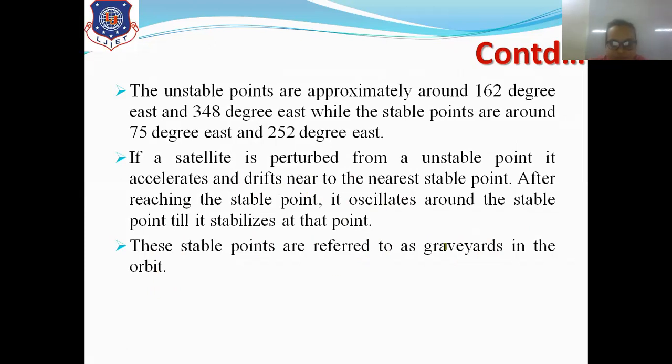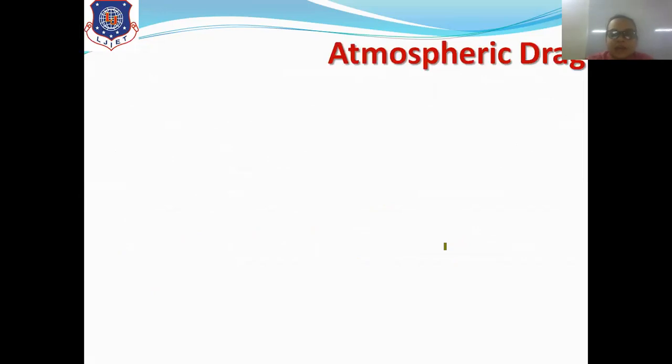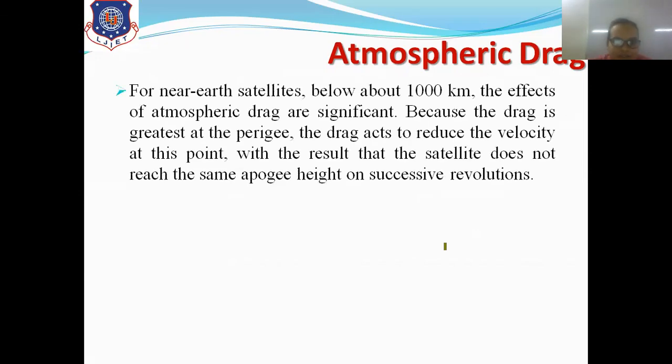Now, the next important effect due to which the orbit gets perturbed is atmospheric drag. In the general theory of atmospheric drag, in the last session we discussed that atmospheric drag will have an effect on LEO satellites, whereas it has no or negligible effect on GEO satellites, right?